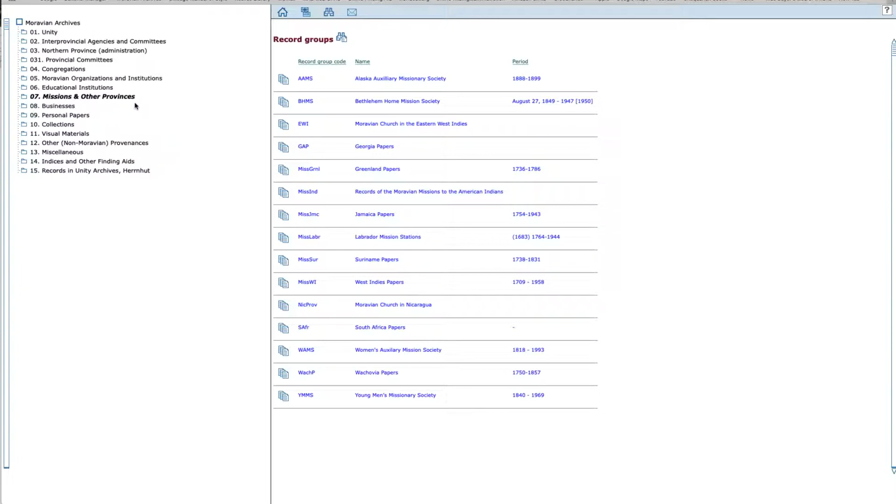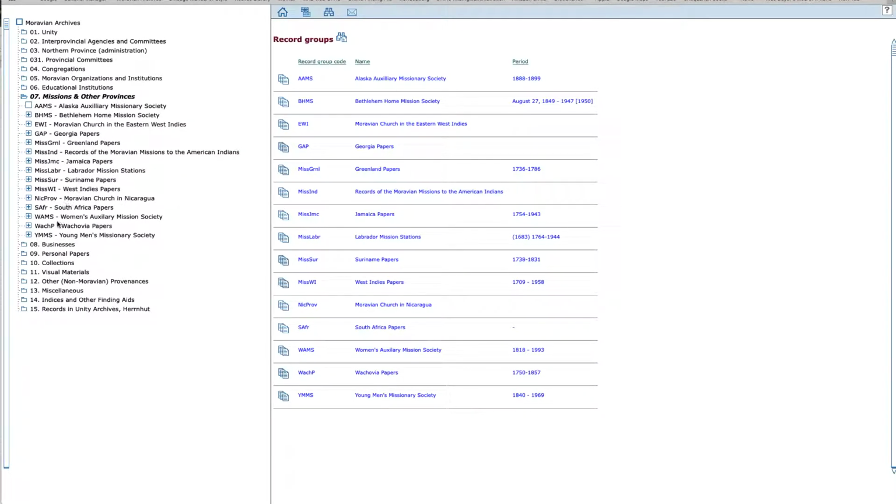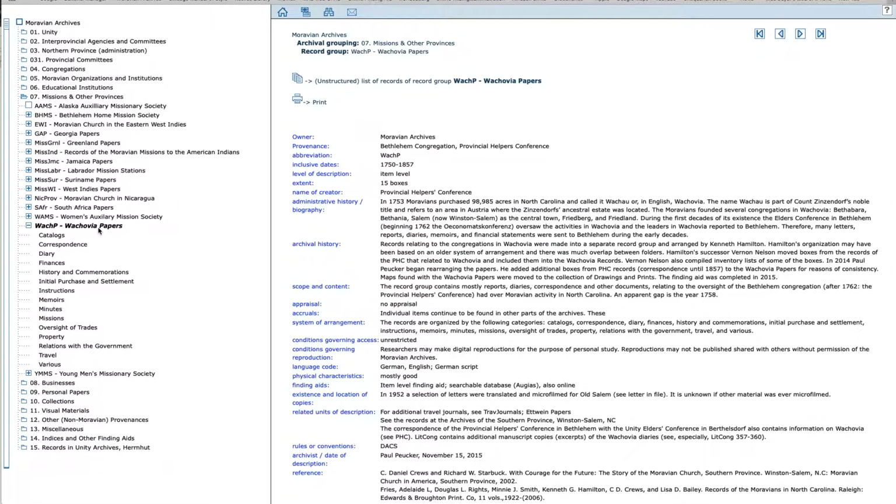The Moravian Church in North Carolina is part of the Southern Province. That is a different administrative unit within the Moravian Church than the Northern Province. And that's why these records are listed under other provinces. So I click on that again, and here at the bottom I find the Wachovia papers. Extensive description on the right, and then here on the left we have the various categories.